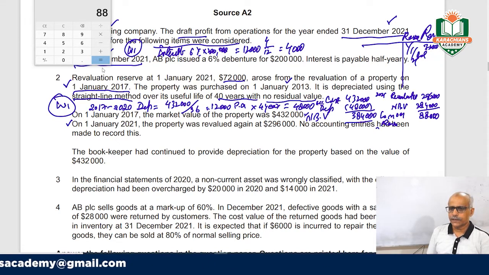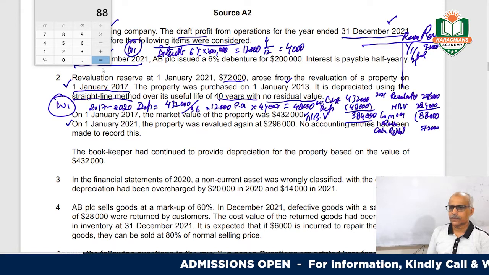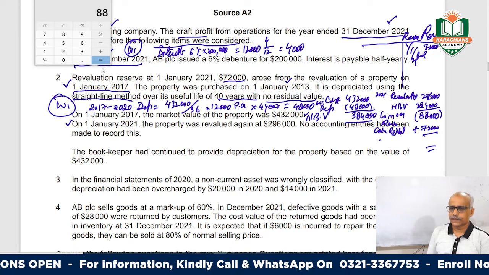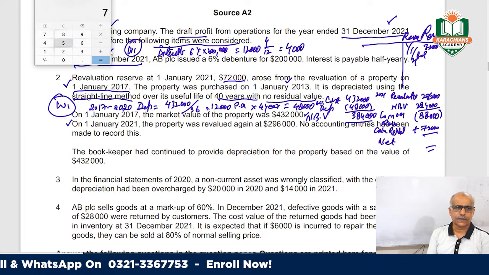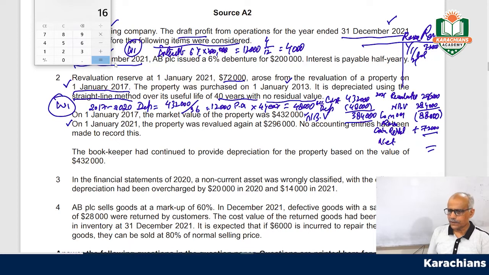The gain on revaluation was 72,000. Actually this is a loss and that was your gain. So net loss is 88,000 minus 72, which is 16,000, right?